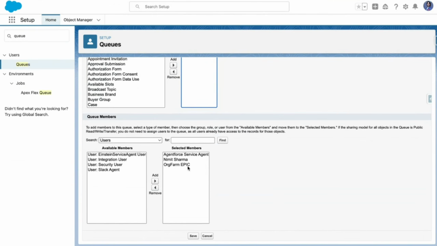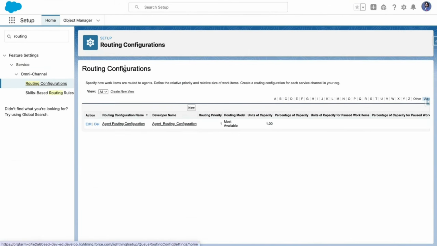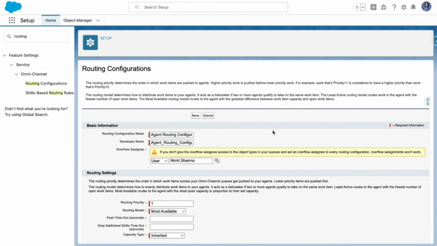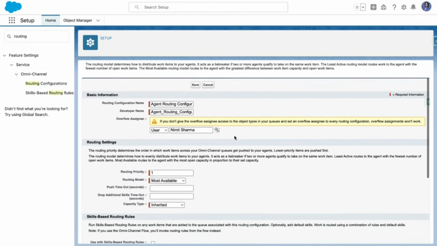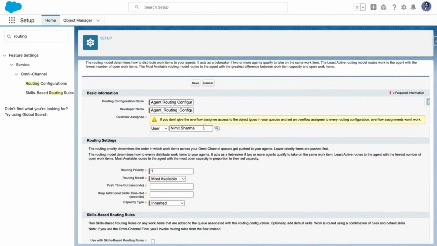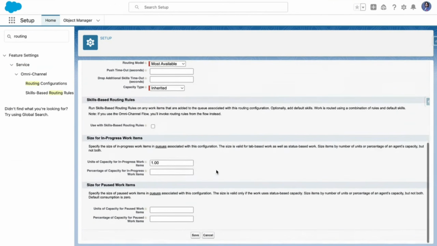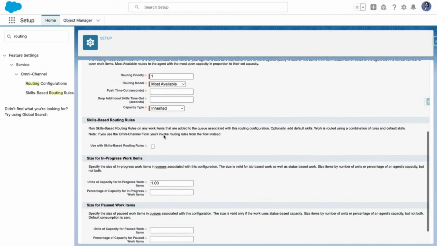And this is org farm epic. You can click this, right? So this is also a particular agent, right? So I did that. This is basically a routing configuration which I did, right? So over here, I kept the name as agent routing configurations. The user which I selected is Nimish Sharma, obviously system admin, right? And routing priority one, routing model most available, capacity type inherited, unit type capacity in progress work one. That's it. And just save it.